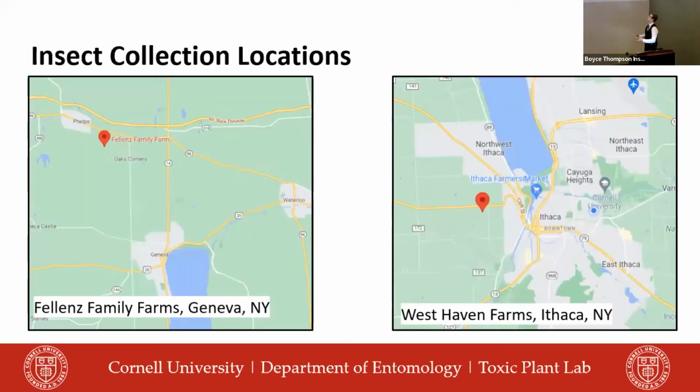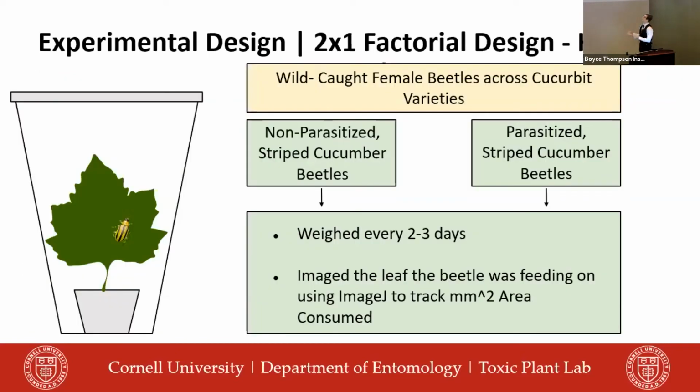Now, knowing this, we wanted to start with our experimental collections of the striped cucumber beetle and the tachinid fly at 2 locations, which were Fellenz Family Farms in Geneva, New York, and West Haven Farms found in Ithaca, New York. To start our experimental design, we did a 2x1 factorial design for herbivory trials,